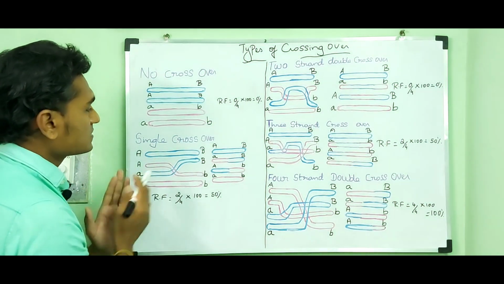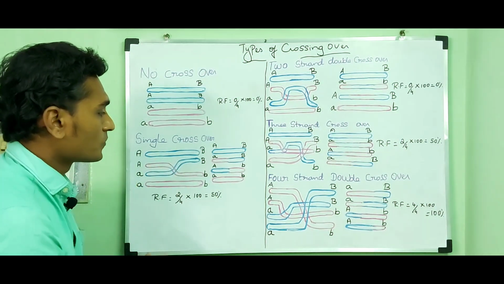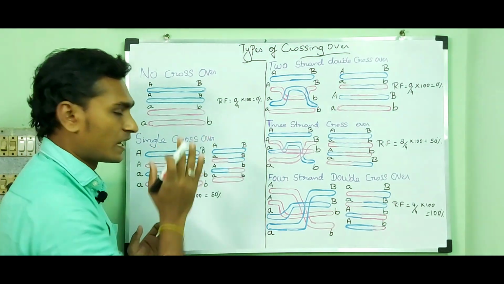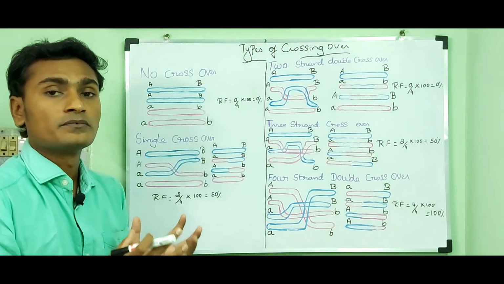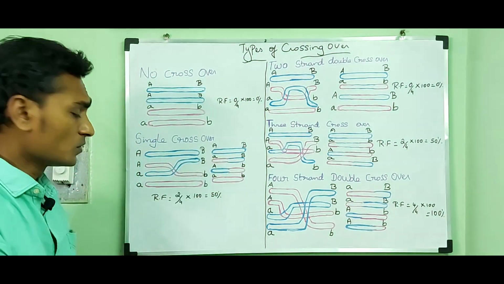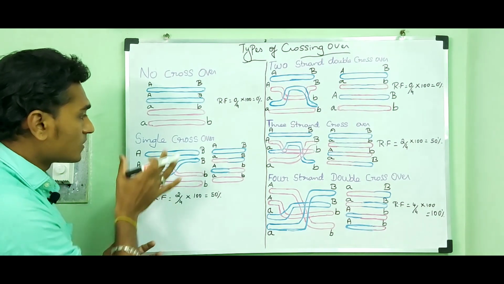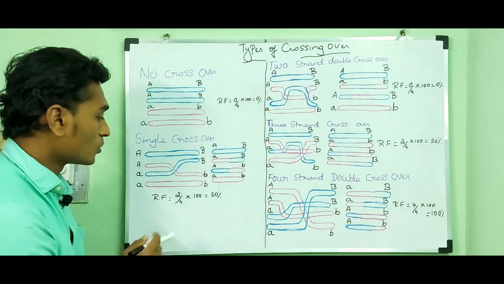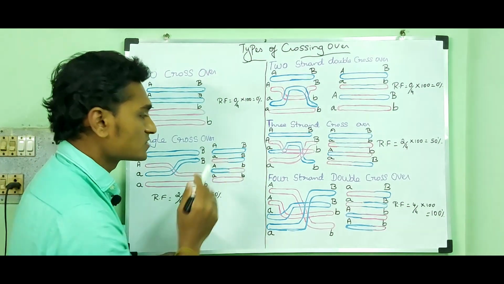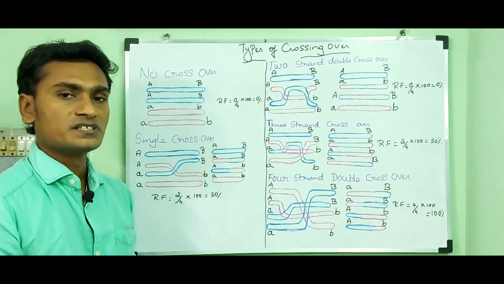As a result of single crossover, we can find two recombinants in gametes. Among the four gametes, we can find two recombinant gametes. So the recombinant frequency of single crossover is about 50%. The remaining two of them show the parental combination.